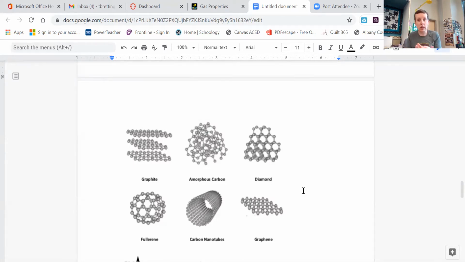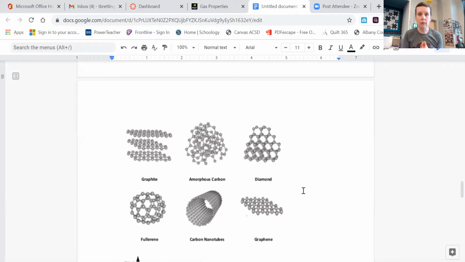So an allotrope, general definition, is two different forms of the same element in the same physical state. By the way, this is pure elements. This is not carbon dioxide, carbon monoxide. Those are not allotropes. Those are different molecules, totally different things, okay?